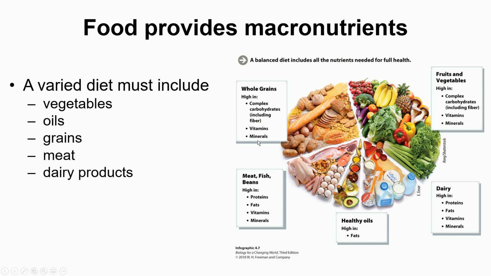They come under micronutrients. Then fruits and vegetables are high in complex carbohydrates, vitamins and minerals. The dairy products, the milk and yogurt and all that, are rich in proteins, fats, vitamins and minerals. Now oils, they are high in fats. Earlier people used to think all fats are bad, but new research has shown that not all fats are bad. Some fats are required by our body, especially the unsaturated, polyunsaturated fats. They are important for the growth of cells. Meat, fish, beans are high in proteins, fats, vitamins and minerals.